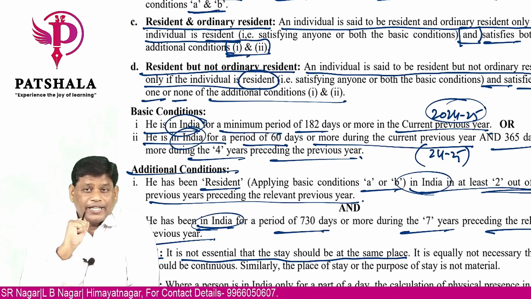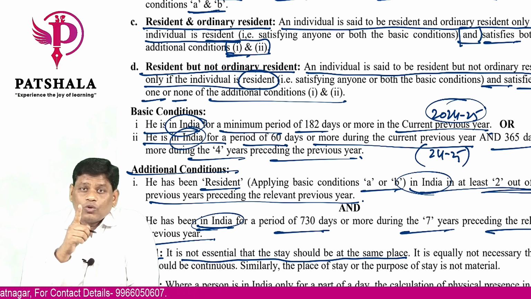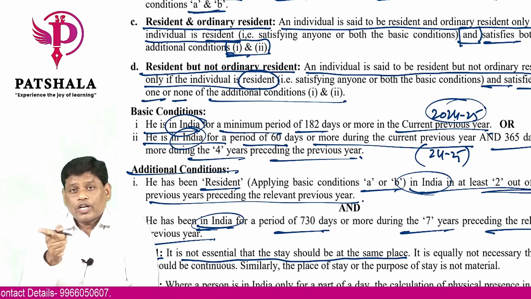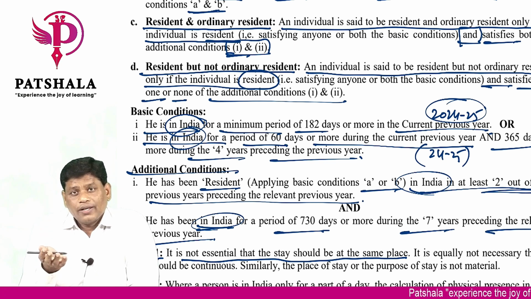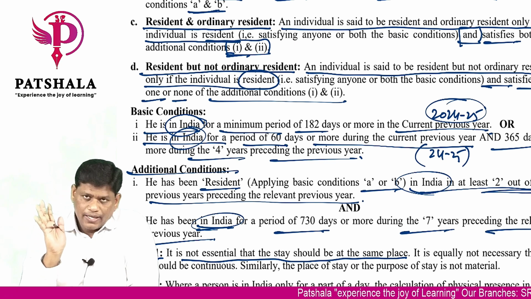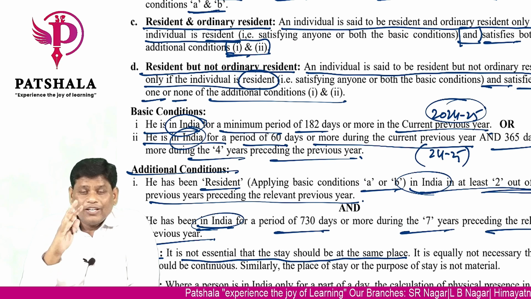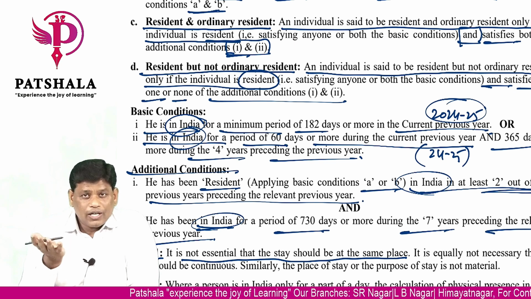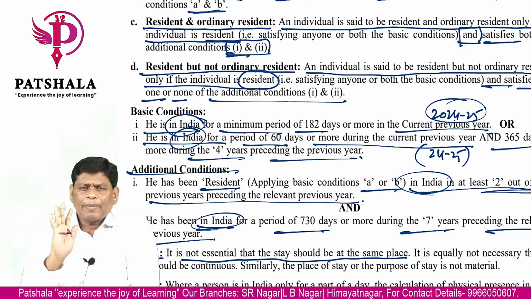What is the definition of India? If you remember the first chapter, in that we have learned the definition. India includes landmass, territorial waters, and the airspace above landmass and territorial waters. So where I should stay? From Jammu and Kashmir to Kanyakumari, Gujarat to West Bengal, where I should stay? Anywhere you can. There is no problem. And you need not stay at a particular place. And you need not stay in Delhi, Mumbai, Chennai, Kolkata or metro cities like Hyderabad. You can stay anywhere in India, but it should be a part of it.